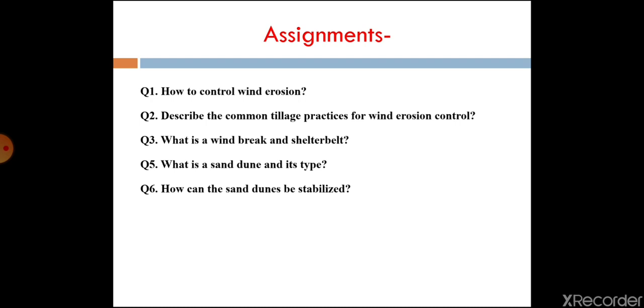You have to answer these questions: how to control wind erosion, describe the common tillage practices for wind erosion control, what are windbreak and shelter belts, what is a sand dune and its soil type, and how can sand dunes be stabilized. These are the few questions you should complete under the assignment.